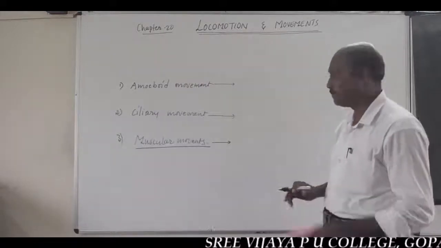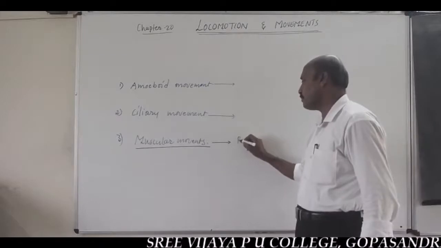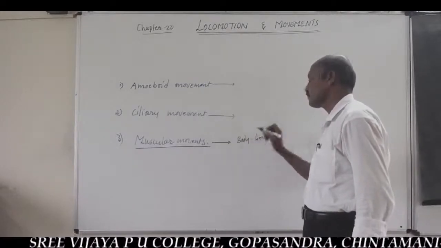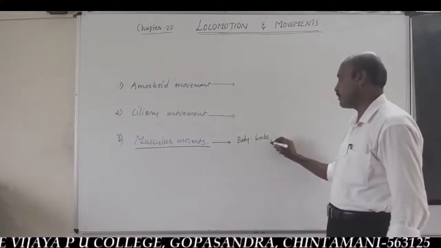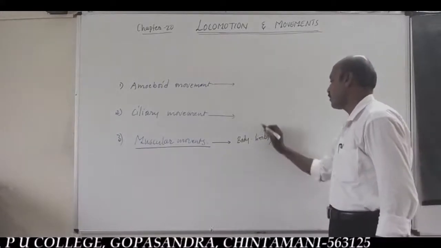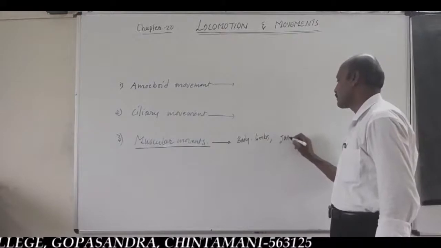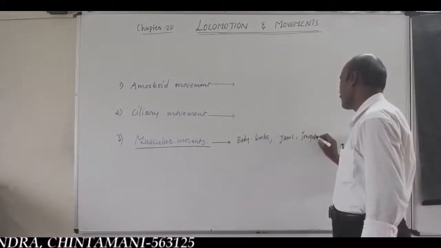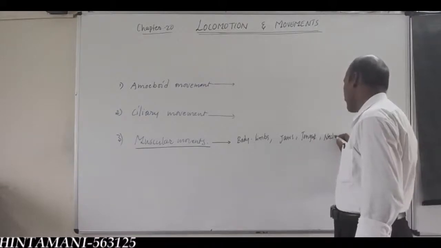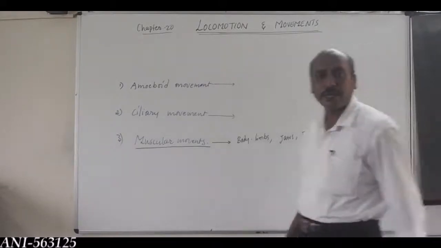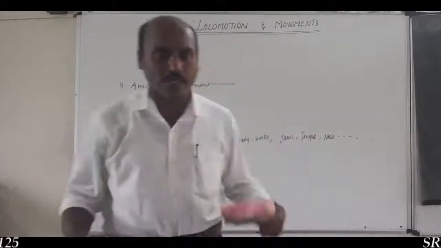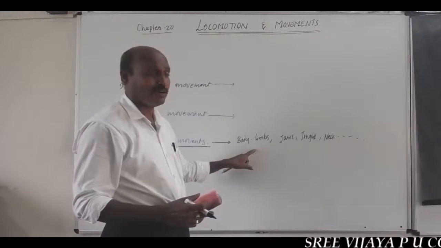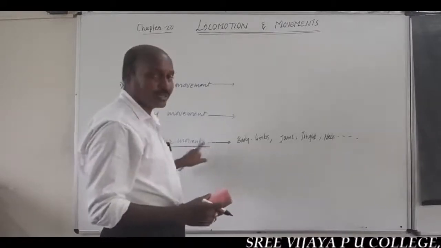For example, the movement of body limbs, jaws, tongue, neck, etc. These body parts move by the help of different types of muscles. Such movements are called muscular movements.